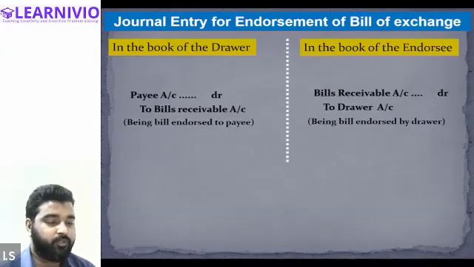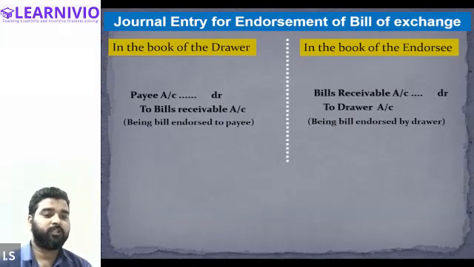Sir, so for this we have to open 3 accounts, right? For drawer, drawee, and the payee. If the question asks you to enter the journal entries in the book of the payee, then you will have to open the payee book as well.